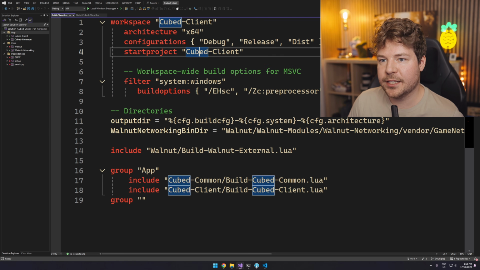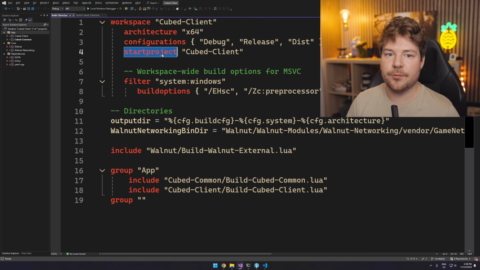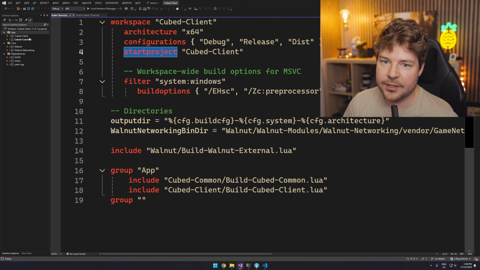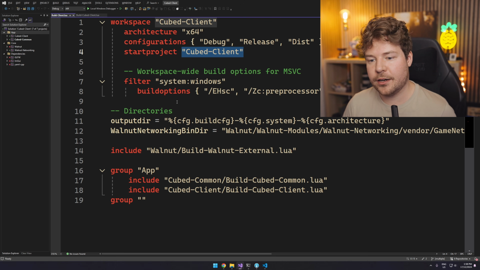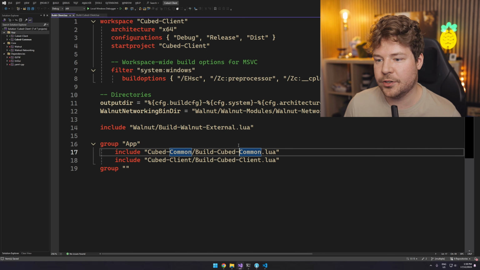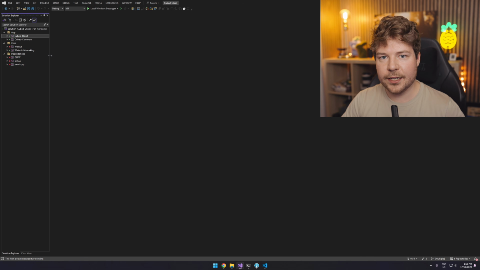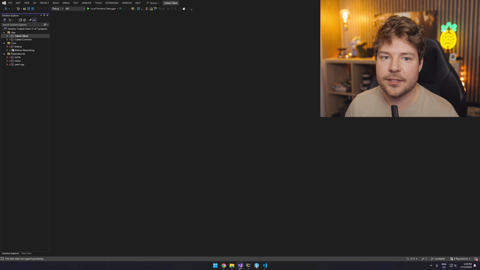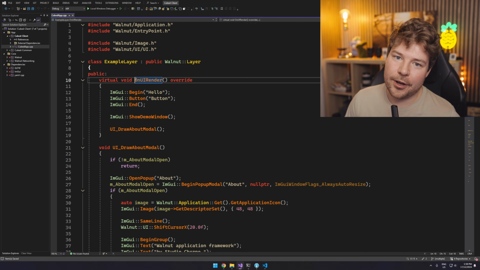Now you can see it's because when we first generated this project, cubed app was the name of this one. So there was no project called cubed client. And in those cases, when you regenerate it, unless you actually delete all the files, it won't change that startup project, since it's saved into some user profile probably with Visual Studio. So that should work going forward, but it just didn't work for us. So let's just set this as a startup project. If we cleaned up all of the Visual Studio project files and started again, it should in fact select it as a startup project. Okay, so let's try and build everything.